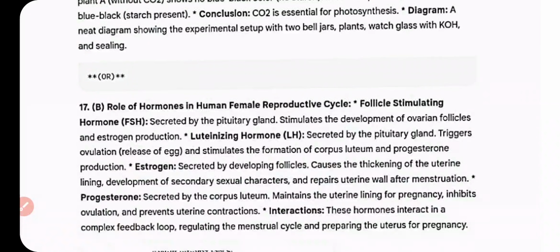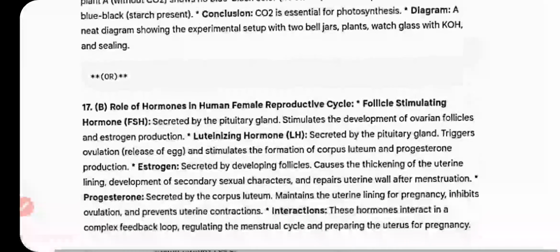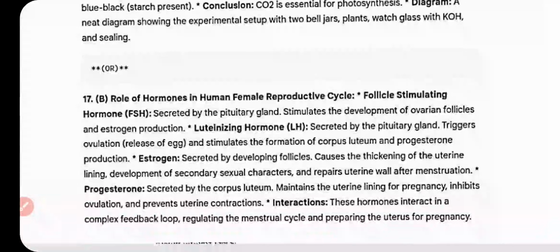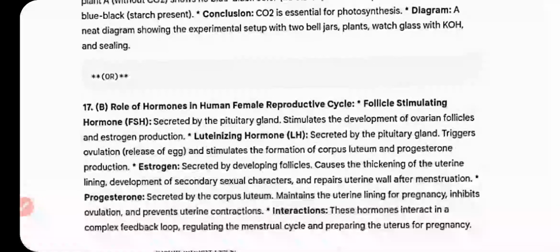And the role of hormones in the human reproductive cycle: follicle stimulating hormone, FSH, secreted by the pituitary gland, stimulates the development of ovarian follicles and estrogen production. Luteinizing hormone, secreted by the pituitary gland, triggers ovulation, release of eggs, and stimulates the formation of corpus luteum and progesterone production.